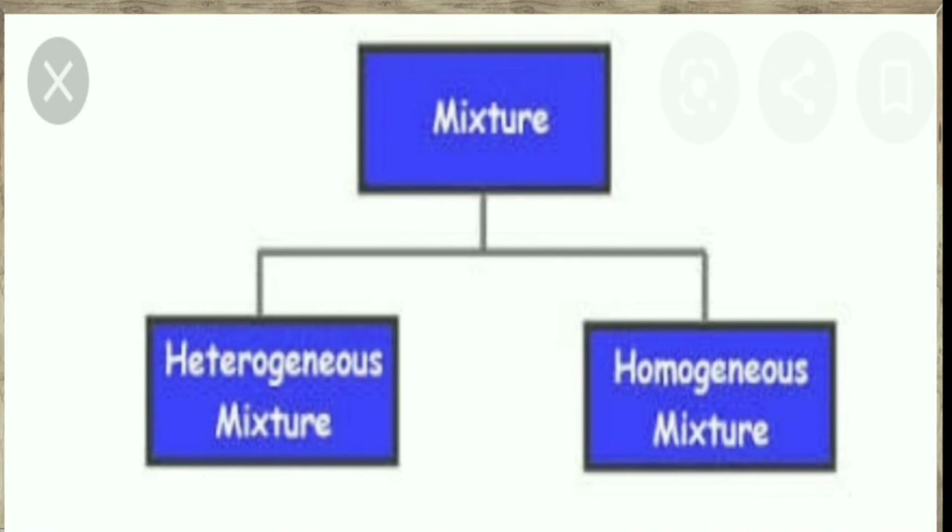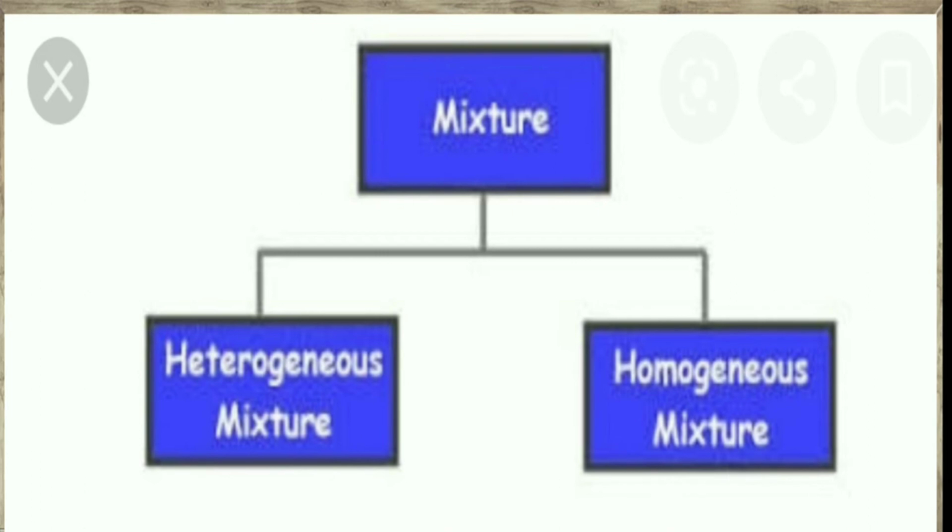Here, types of mixtures. So many types of mixtures will be there. Matter will be existing in how many forms, children? Three forms, is it or not? Solid state, liquid state and the gaseous state. Here, a mixture also can be found in all the three states: in solid, in liquid, in gaseous, and sometimes a combination of these three states. All those examples we will see today.